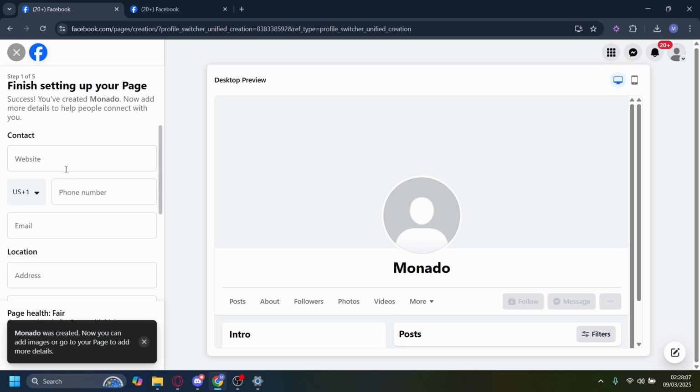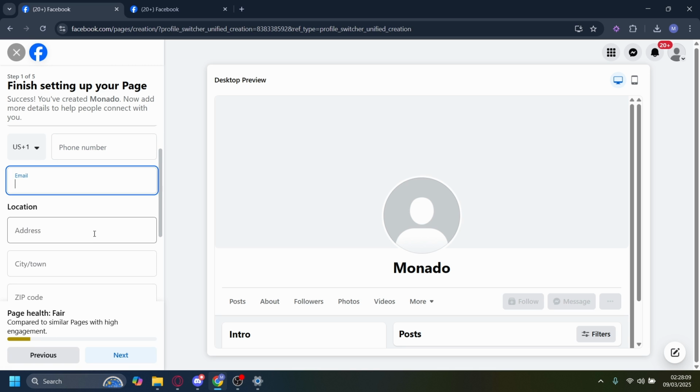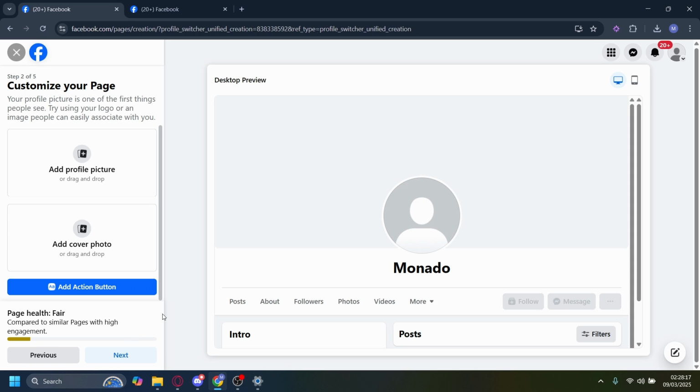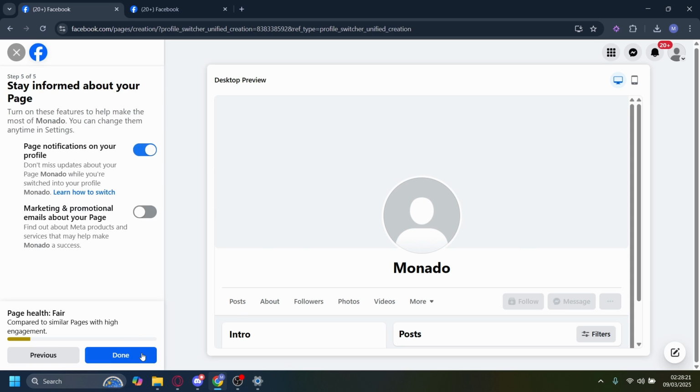Now, once it was created, you can add other things like website, your phone number, your email, your location, address, zip code, even hours as well. Click on next. I'm just going to leave it blank because my previous account was blank, and then blank. I'm just going to click on skip. Next, done. You can enable that if you like. I'm just going to leave it blank. I'm going to click on done.